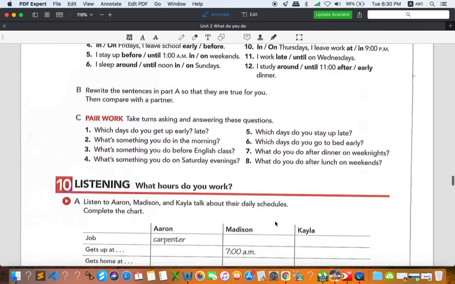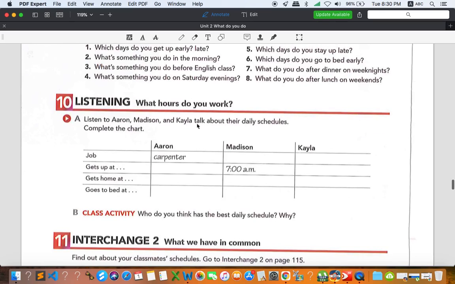All right, so let's go to number 10. This is about listening. You can refer to the listening audio that I touched on yesterday, and just listen and fill in the information about the 3 people: Aaron, Madison, Kyler. So listen and find out what time they get up, what time they get home, and what time they go to bed. Just take a listen and try to get the answers for this activity. Don't worry, I will give you the answers too.